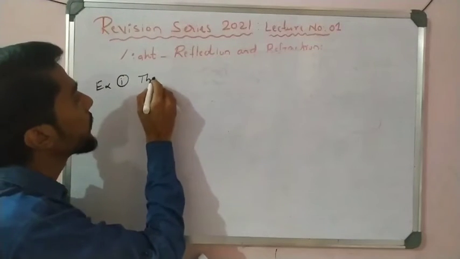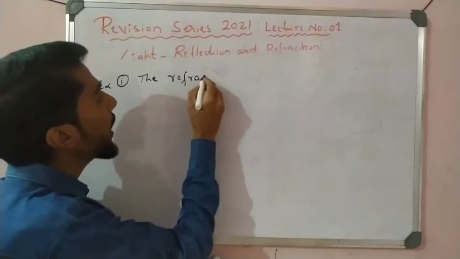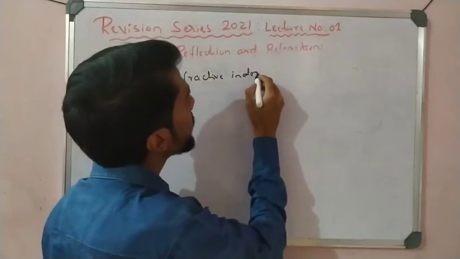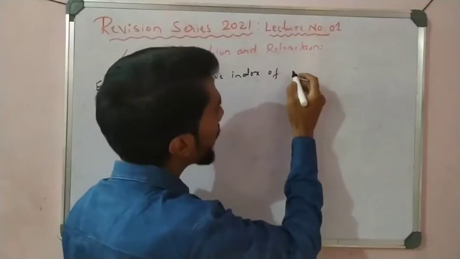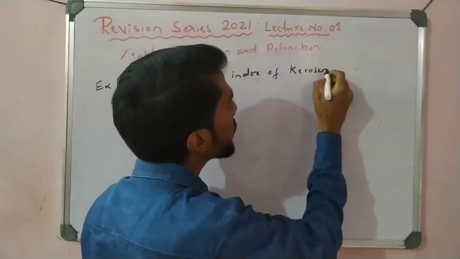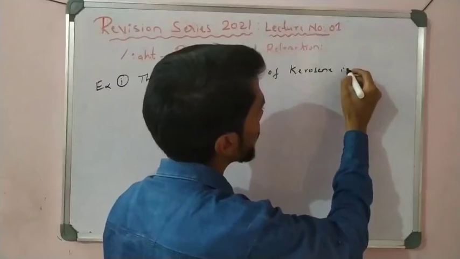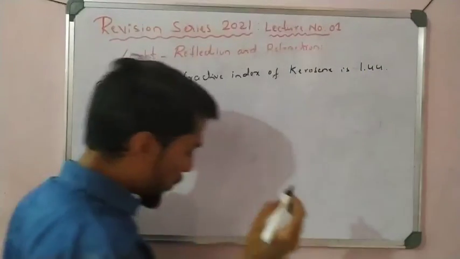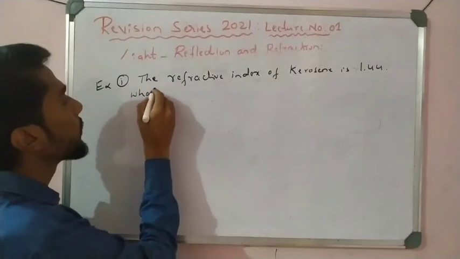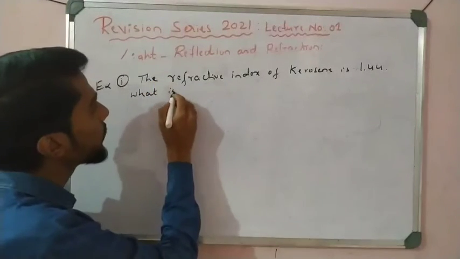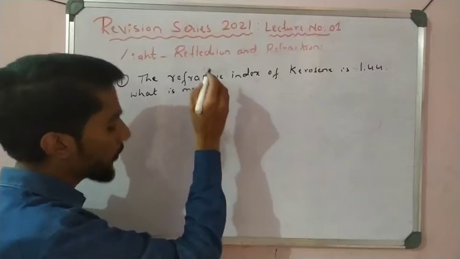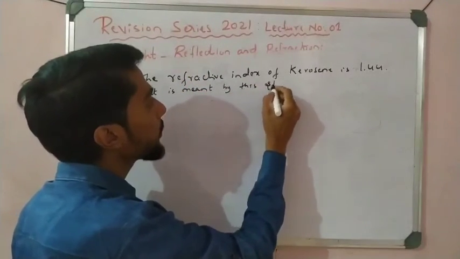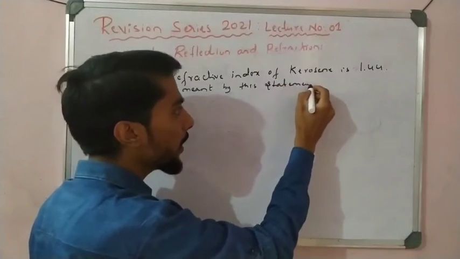The refractive index of kerosene is 1.44. What is meant by this statement? Simple one. Okay, let us see the answer.